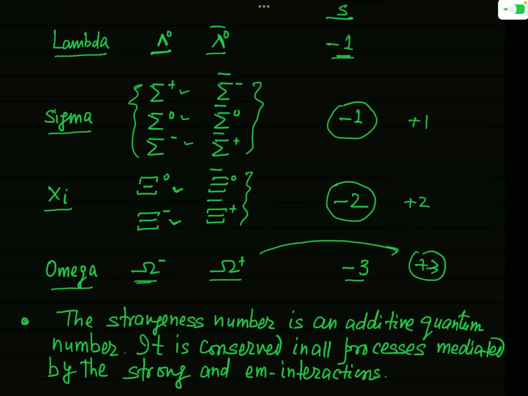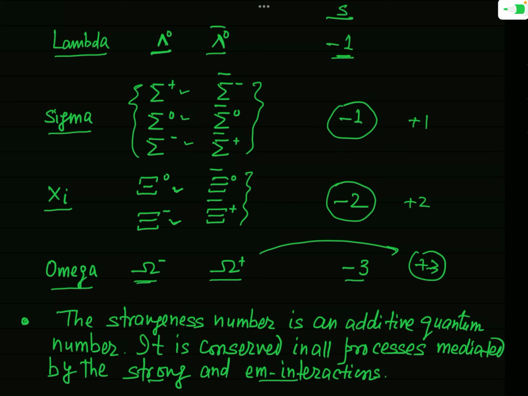This strangeness number remains conserved in strong interaction and electromagnetic interaction. It means it does not remain conserved in weak interaction.